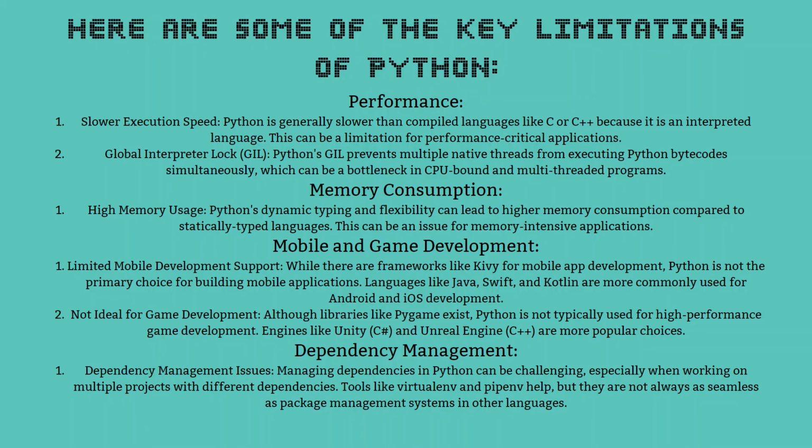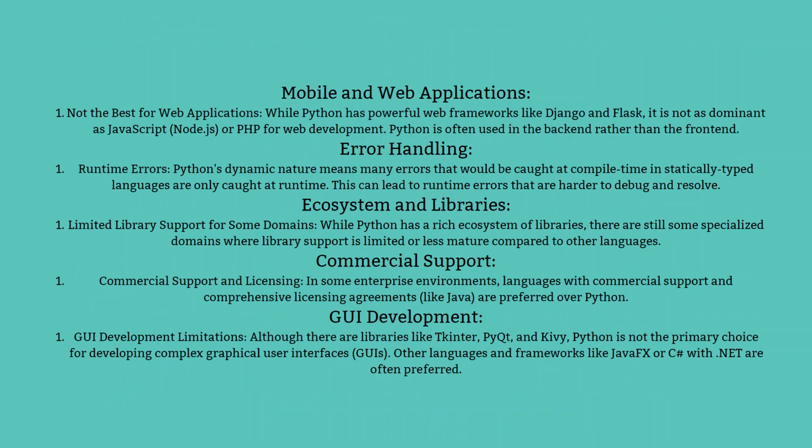Dependency management. Managing dependencies in Python can be challenging, especially when working on multiple projects with different dependencies. Tools like virtualenv and pyenv help, but they are not always as seamless as package management systems in other languages.